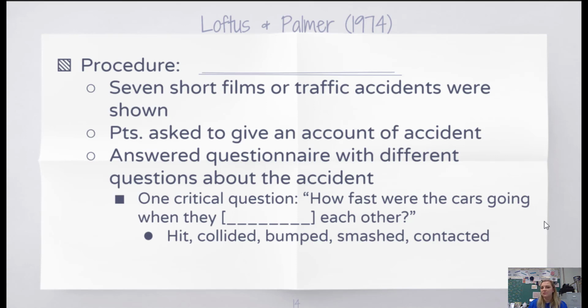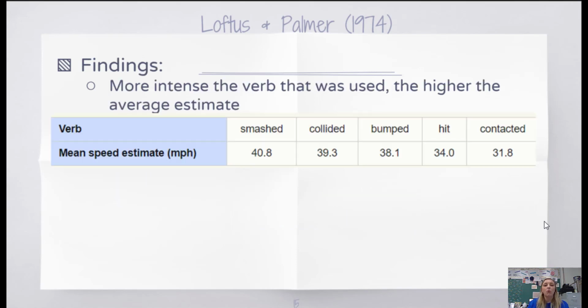So it changed how fast people thought each of the cars were going during the accident. What Loftus and Palmer found is that the more intense verbs, like smashed, actually led to a higher average estimate of speed. You can see the averages below in this table. Smashed had a 40.8 mile per hour estimate, and contacted had a 31.8 mile per hour estimate. So there's a huge difference in the means of that speed estimate.